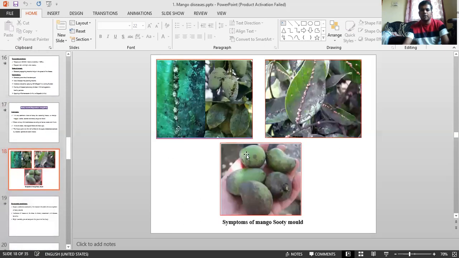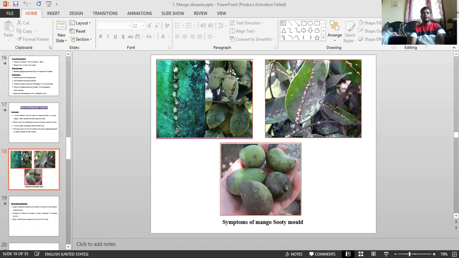See the symptoms here. Before going to symptoms, we can see the economic importance. It commonly occurs in India and Israel. There is a series of species in sooty mold, Capnodium, Oidium, Meliola, like that. But this disease commonly occurs especially in mango fruit, in India and Israel.